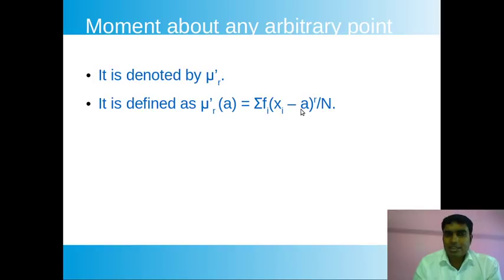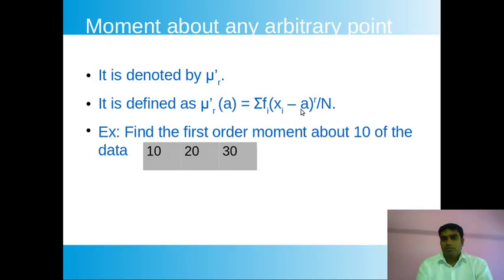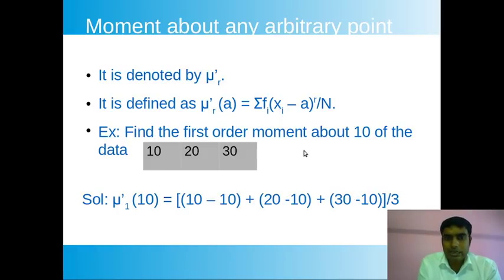Now first we calculate some arbitrary moment about some point. First exercise is this one. Suppose we have these three numbers 10, 20 and 30, and we have to find the moment about 10. We will find the moment about 10 for these three numbers. So we just apply the previous equation here. Note that here we have to find the first order moment, so the r value is 1. R is taken as 1, and the dash 10 is about that point, about this 10, so the a value is 10.